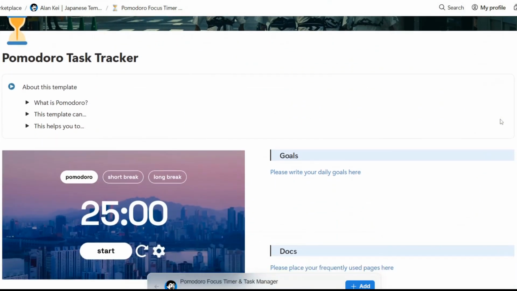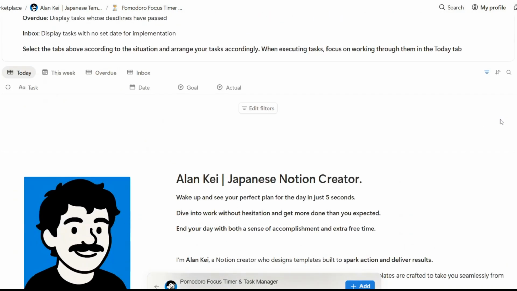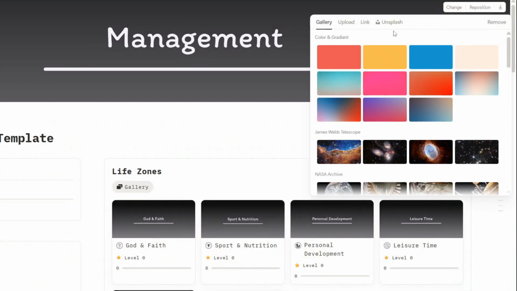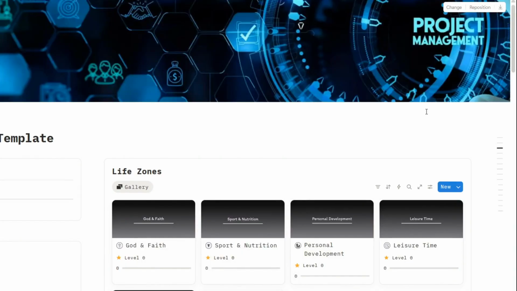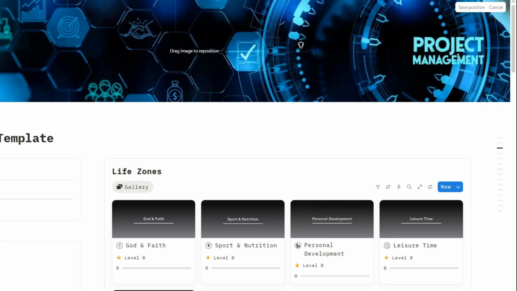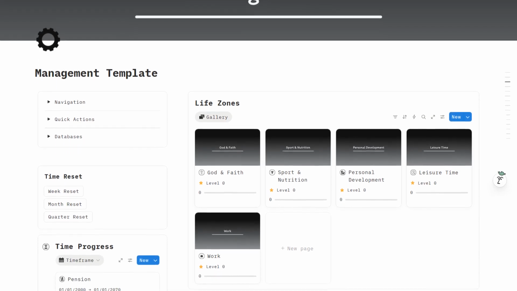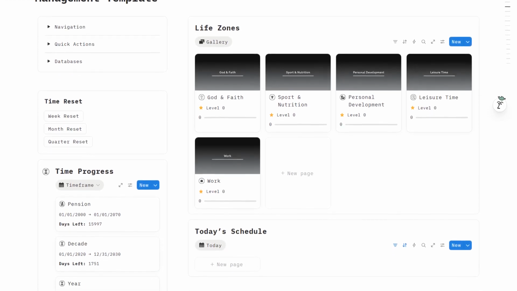You can also integrate other templates you purchase or build yourself. This makes the Notion Life Planner compatible with almost any Notion workflow. Even the visual design can be customized. You can change icons, cover images, and the overall visual style of the system. This allows you to personalize the planner so it feels like your own system. In short, this template is designed as a flexible foundation. You can use it as it is or expand and adapt it as your life evolves.